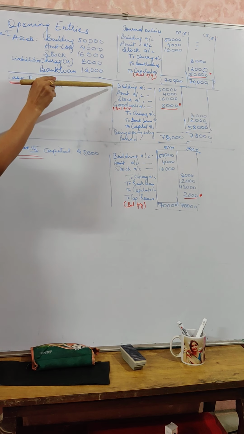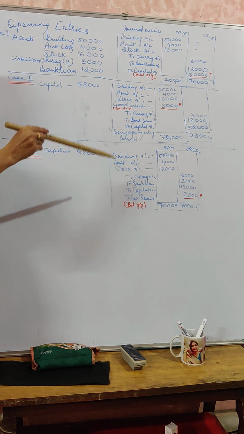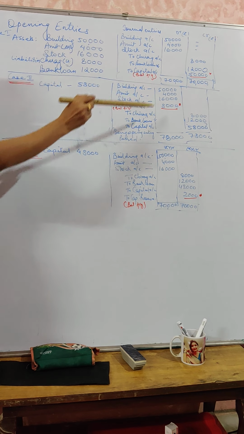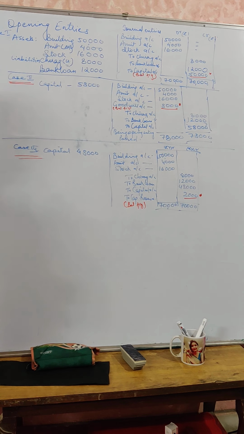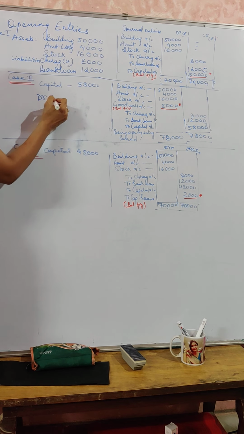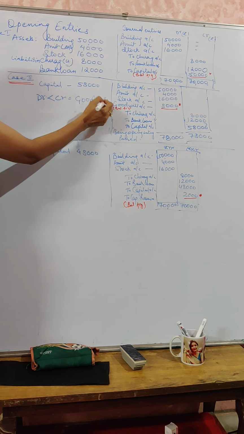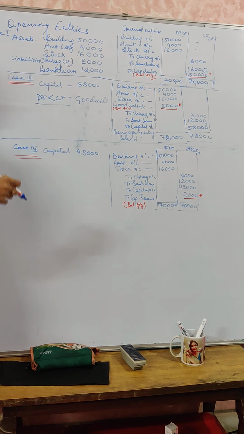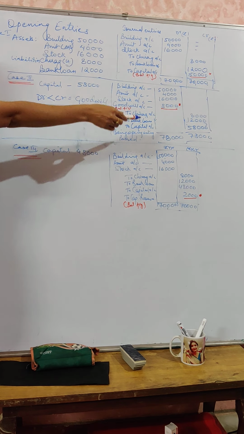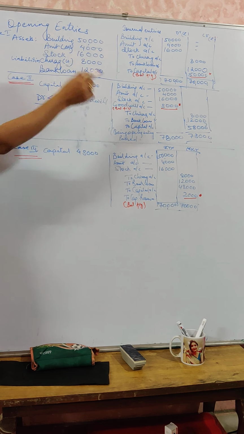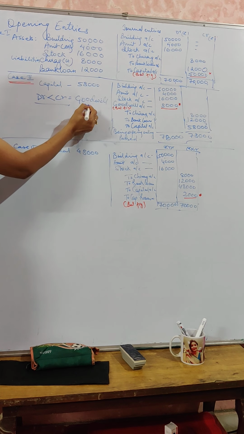Goodwill means these assets were paid with a certain extra amount. We paid a certain extra amount to buy these assets. So that's why the balancing figure towards debit side is said to be goodwill. Once again, if your credits are more than debit, then the balancing figure will be goodwill. This will be the case when capital is already given to you. So in this case, the capital 58,000 is given to you. If you see here, your credit balance is 78,000 and your debit balance is only 70,000. So balancing figure towards debit will be goodwill.